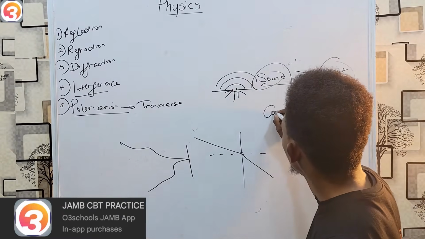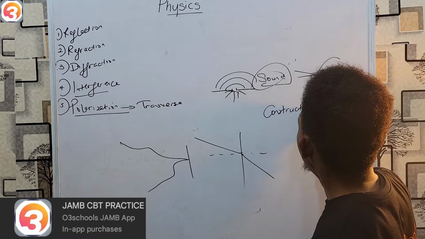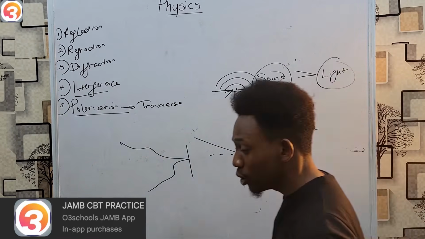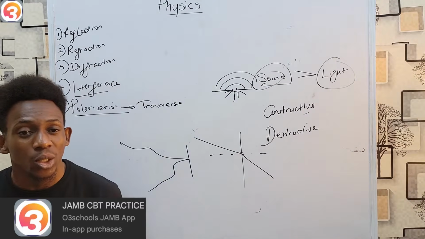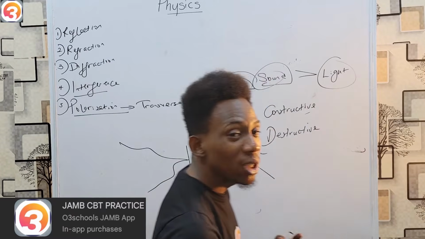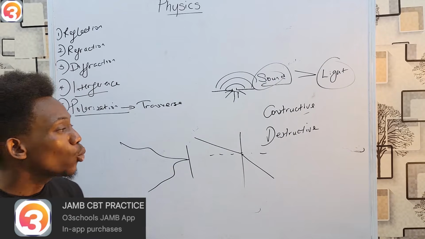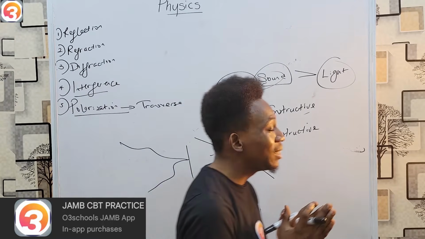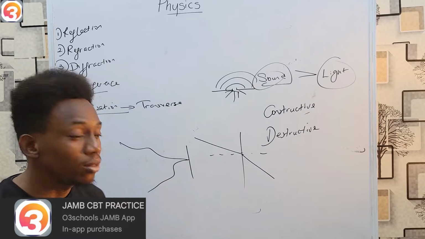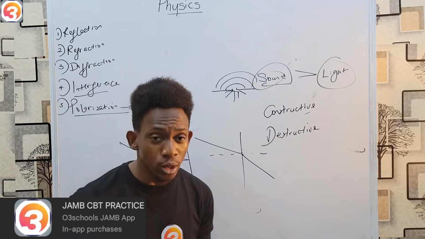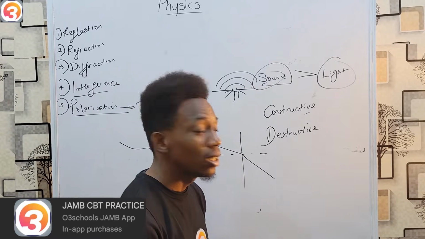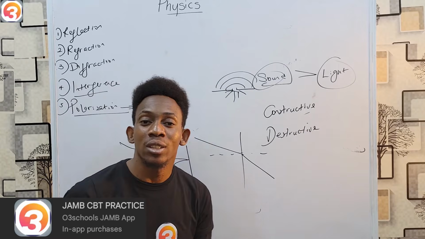And we have constructive interference, and we also have destructive interference. Now, obviously, destructive means we are destroying, we are breaking down. Destructive interference is what happens when two waves meet each other and then they reduce, while constructive interference is when they meet each other and they increase. Now, however, what determines whether a wave should be constructive or destructive is the phase angle, which we shall look at shortly. But just note that if two waves are perfectly in phase, then we get totally constructive interference.